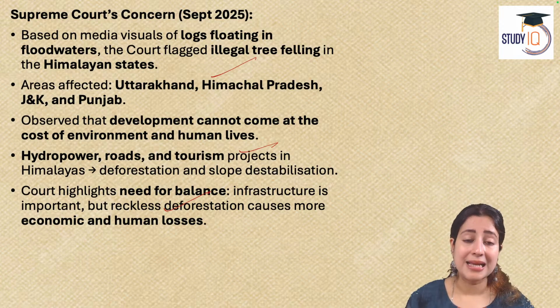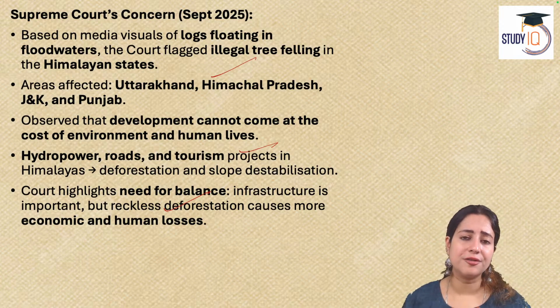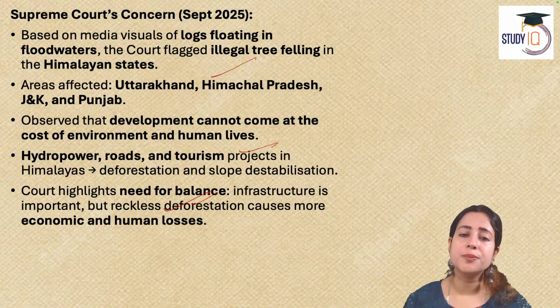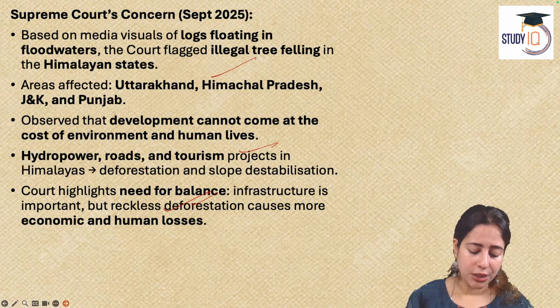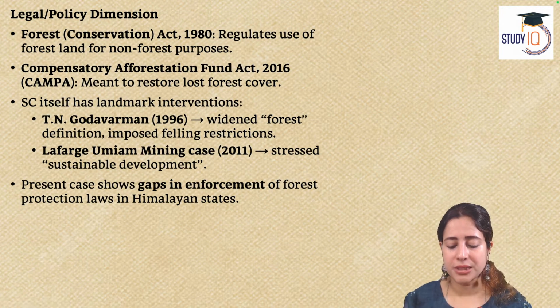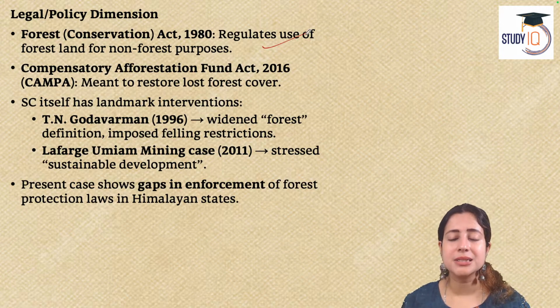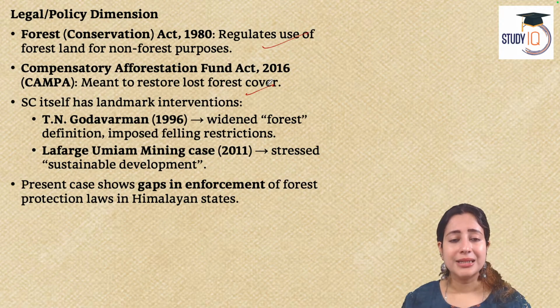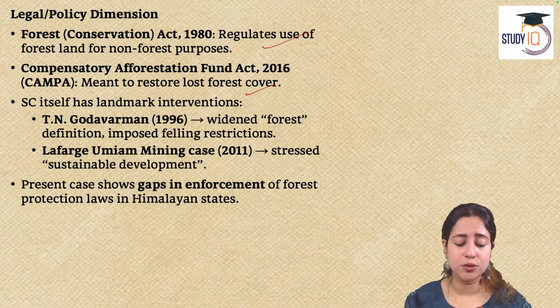So the Supreme Court has asked the central government to once again relook at all its development and infrastructural projects and stop immediately those which are causing human life loss. So we need to make sure we respect the Forest Conservation Act 1980. We cannot use forest and cut them down for commercial purposes without reason. We have to make sure that if we are cutting down forest, we also plant new trees there.